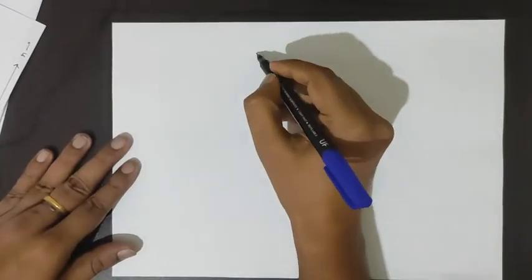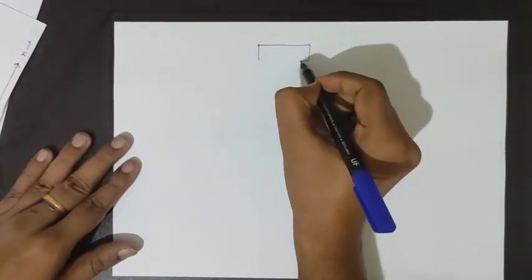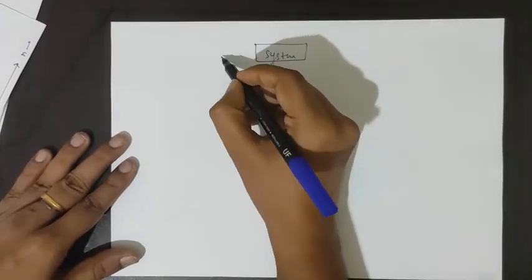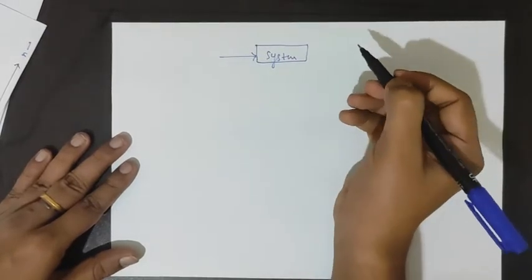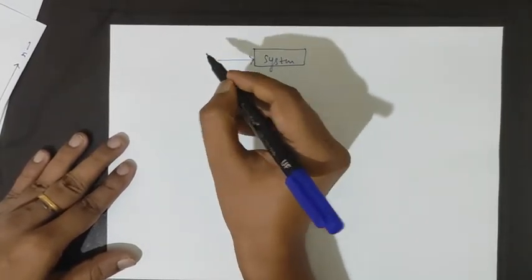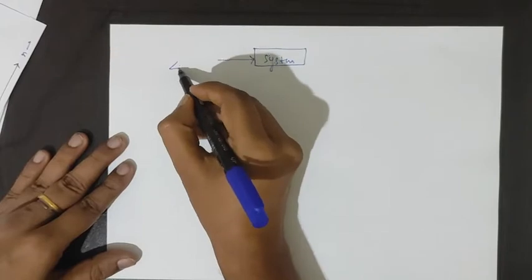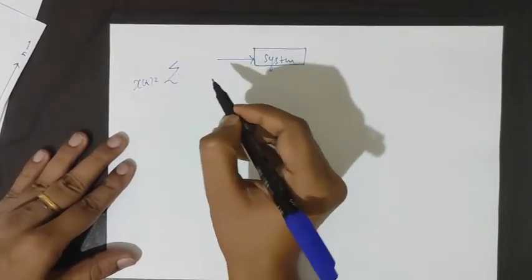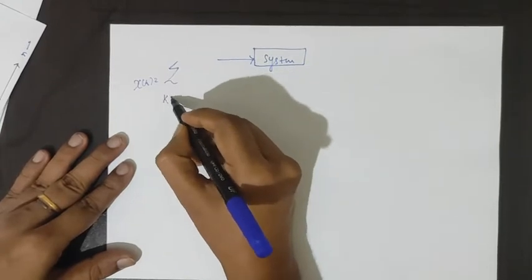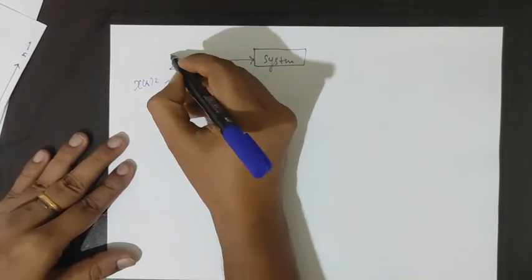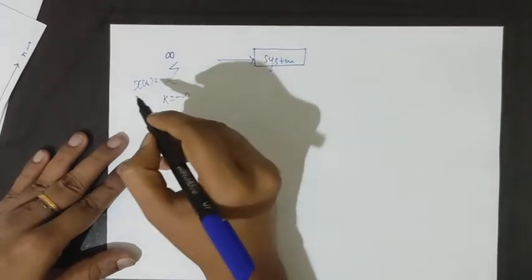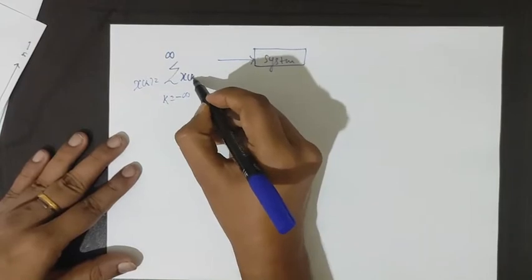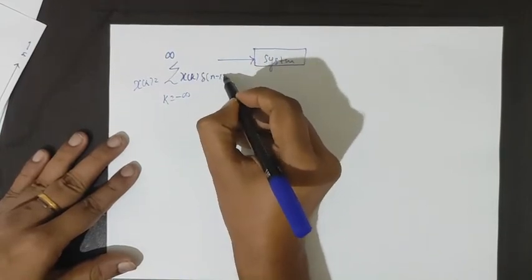Now we can do a generalization. For an input x[n], for k equal to -infinity to infinity, as we are taking a general case, x[n] will be the sum of x[k] delta[n-k].